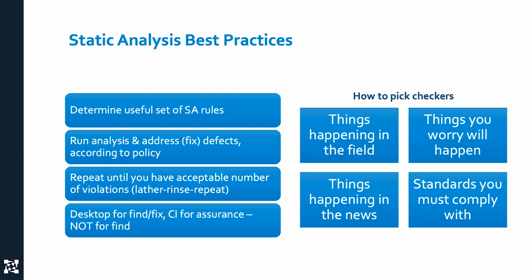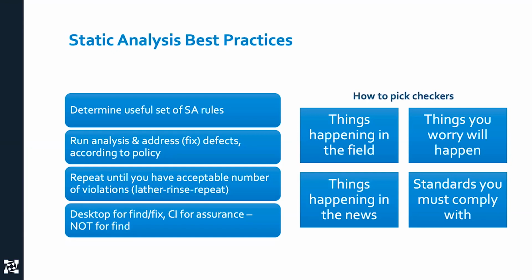Typically, I like to set it up so that the desktop IDE, where the developer actually works, is doing finding and fixing. They run it before they check in, for example, before they promote code. And I use the CI or the build for assurance. In other words, it should make sure that there aren't static analysis violations. There are some times where you need to run it in the CI because of how your setup is, and that's okay. But ideally, if people are finding things as they're typing them, it's right in their mind, they can respond faster, and it makes for a better thing.